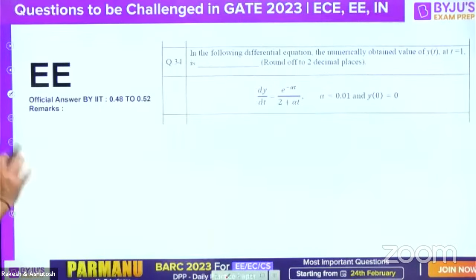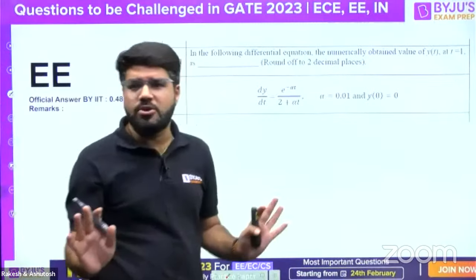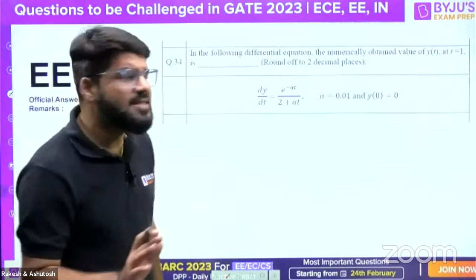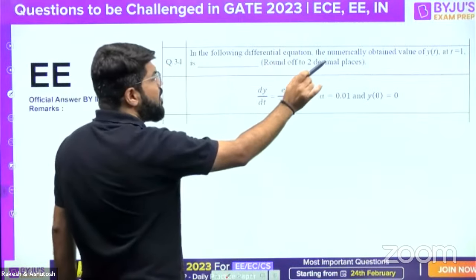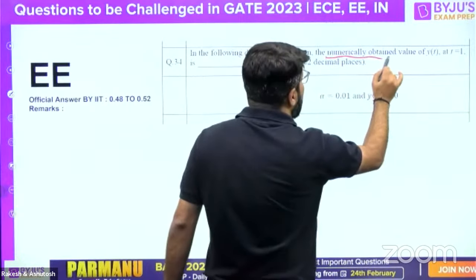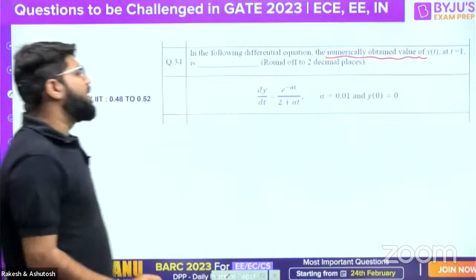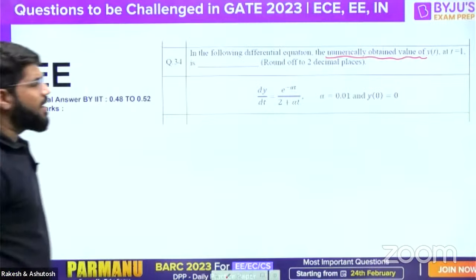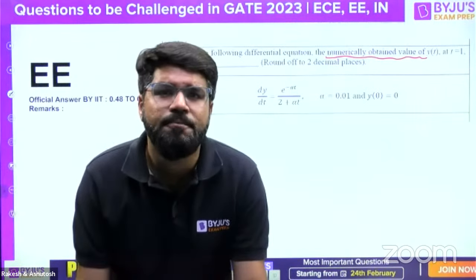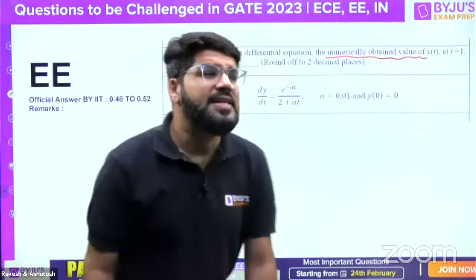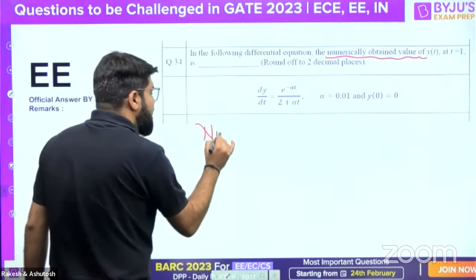Moving ahead to the next question now, the doubly. There is nothing wrong with this question, guys. It may come on the doubly as well, guys. There is nothing wrong with the question, but in the following differential equation, okay, the numerically obtained value of y(t) at t equal to 1. The numerically obtained value, how will we obtain it numerically? By numerical methods we will obtain it. Okay, numerical methods. And if I talk about numerical methods,